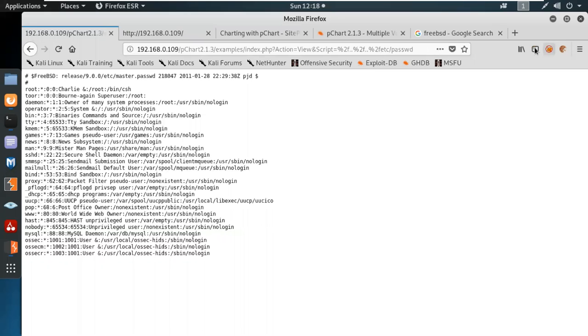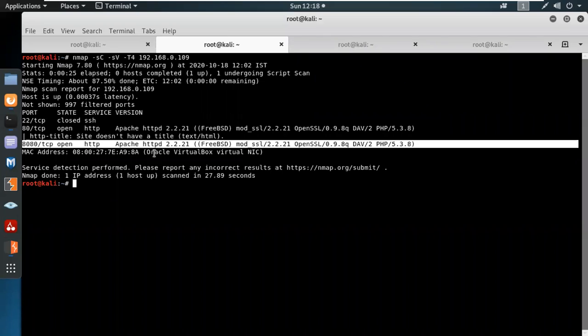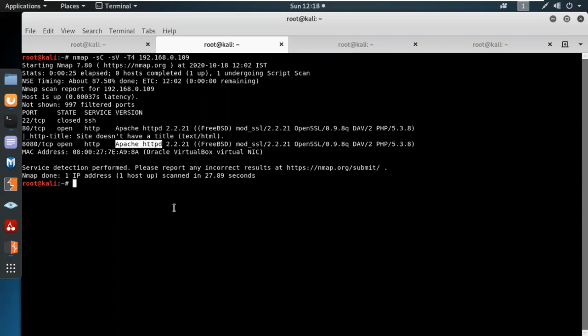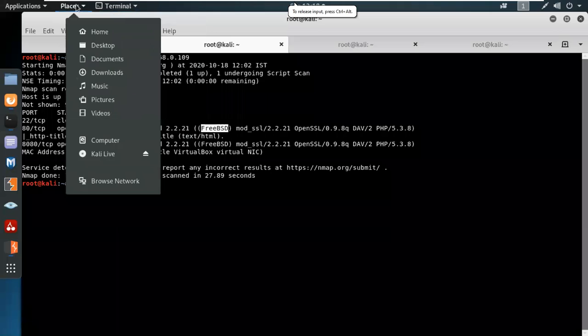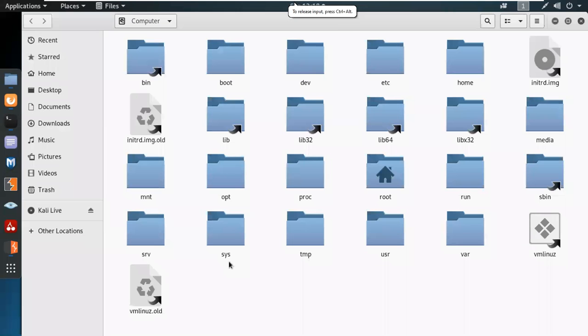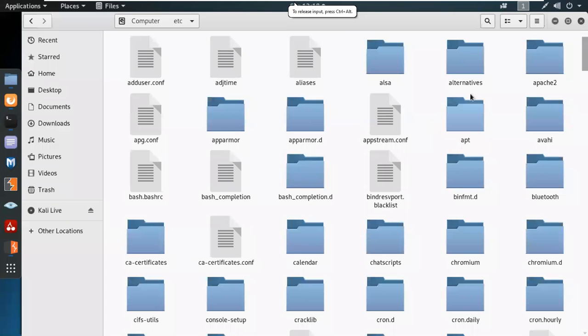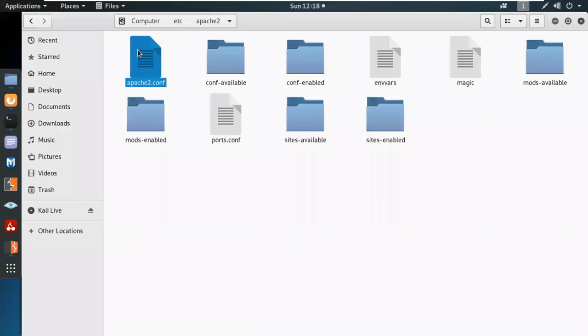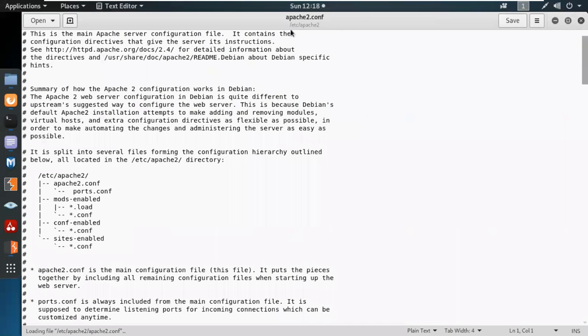So our main objective would be to get the configuration file of our Apache server. This is FreeBSD, and each and every operating system has a different architecture. For example, if you search on your own server, we have a Debian base, so it will be in etc Apache 2, and you can see the configuration files. etc Apache 2 has the configuration files on the server side. But in FreeBSD, it would be different.